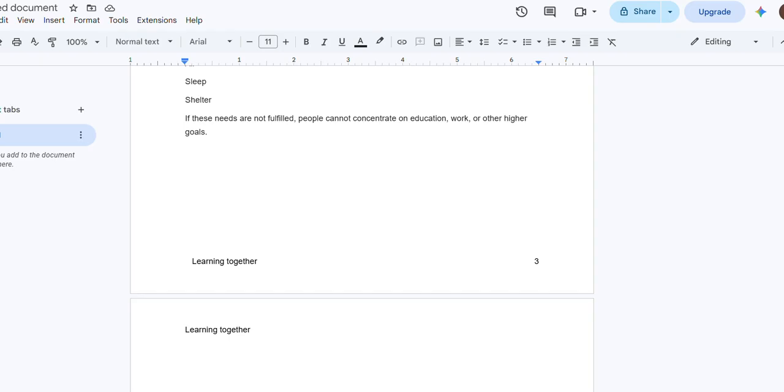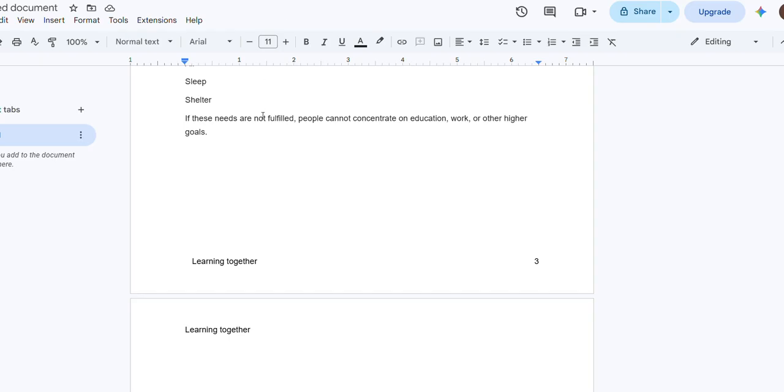The most important loksewa question for the first physiological need is that which need is the base of the Maslow hierarchy? We can answer the physiological need, as physiological need is the base of the Maslow hierarchy of need. If we don't follow the physiological need, we cannot meet other need also.